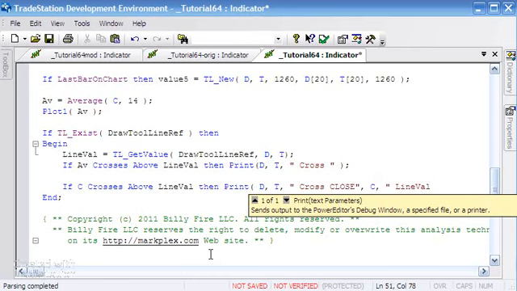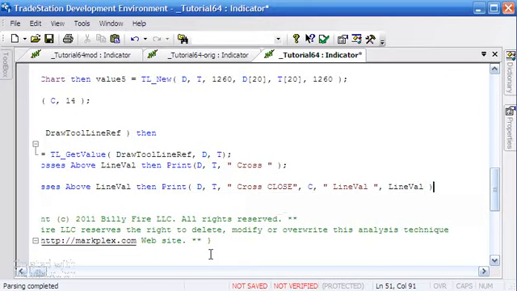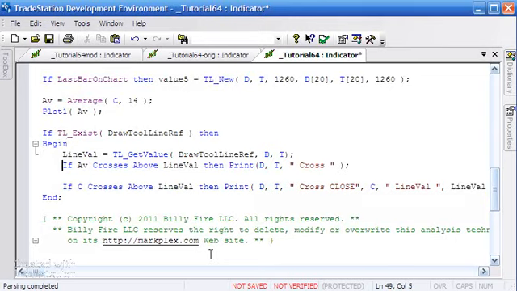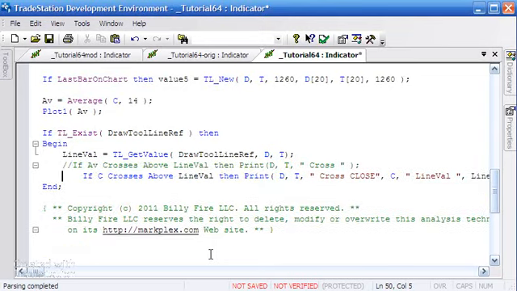And this is going to be updated on the last bar on chart. So provided that the cross occurs on that last bar on chart, then we should see this print statement appearing. So I'm just going to close the bracket there, close the semicolon, and just going to remove this statement for the moment so that we only see one print statement there.